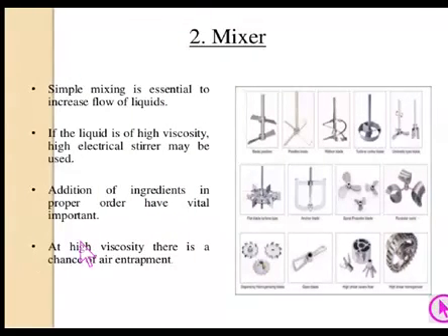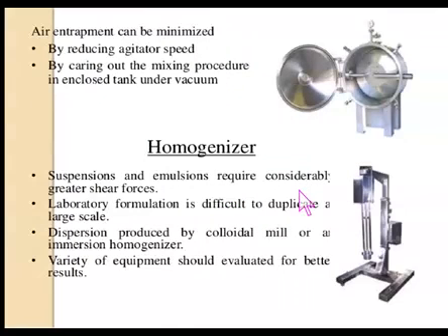Then at higher viscosities there is a chance of air entrapment. This is the point one should understand, that if the speed of the propellers is very high, definitely the air entrapment is likely to occur. So the speed must be kept optimum, so as to reduce the globule size, and at the same time should not encourage the air entrapment. Air entrapment can be minimized also by reducing agitator speed, by carrying out the mixing procedure in enclosed tank under vacuum.